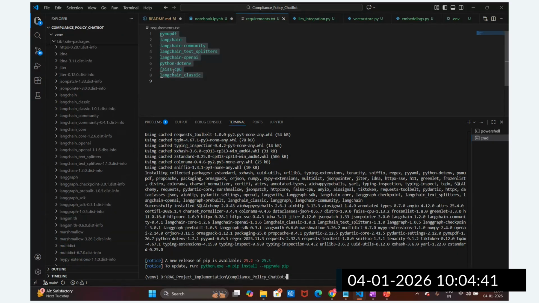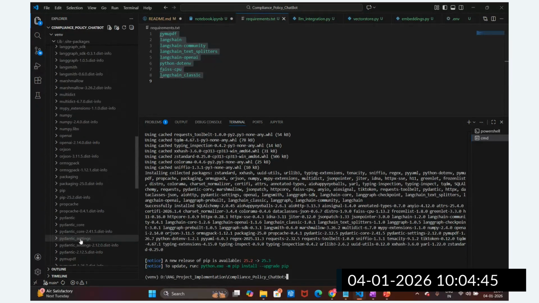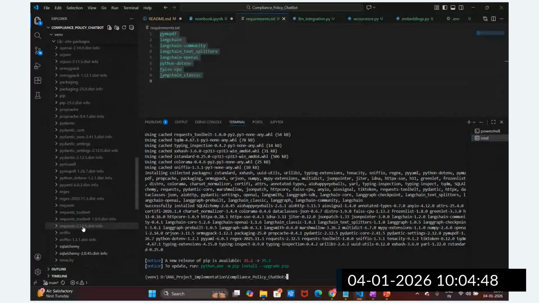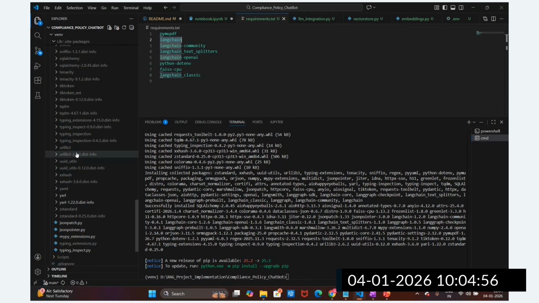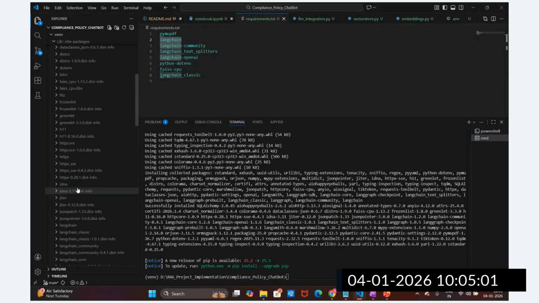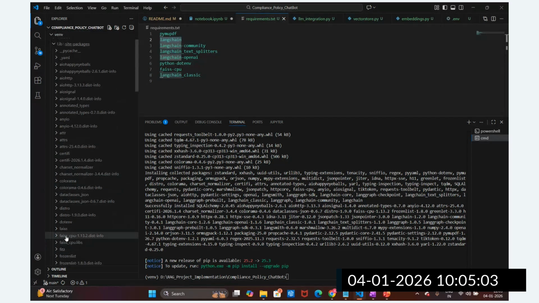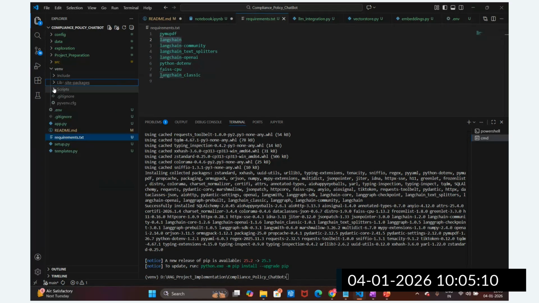Okay, FAISS. This is how it installs these packages. Okay, tiktoken, this is required too. Some of the packages are not mentioned here, but they are dependencies of these packages, so it is going to download all the respective packages also. So this is how it installs the packages in the library. You can see these are the files we have installed, and the other packages are also stored in the library. So this package installation is done.